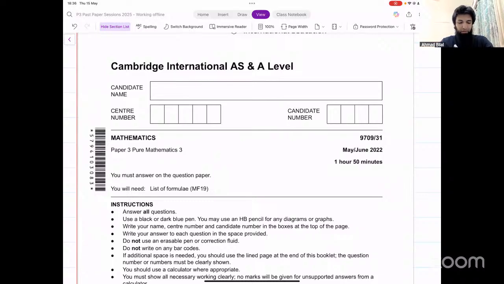We've already done all the papers from 2020 to 2025. Some complete papers, for some only the difficult questions. You've got the recordings available for the rest of them from 2020 onward as well. So from 2020 to 2025, you've got all the papers, their recordings, their notes, their solved notes. You can have a look at all of them. For some, we have completely solved them, and for others, we have only the difficult questions solved.